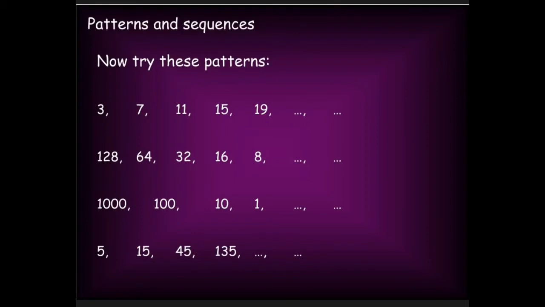In the first sequence, if we add 4 to the previous number, we get the next number. In the second sequence, if we divide the previous number by 2, we get the next number. And in the third, if we divide the number by 10, we get the next number. And in the fourth sequence, if we multiply the previous number by 3, we get the next number. So these are all called sequences because they follow a certain pattern.